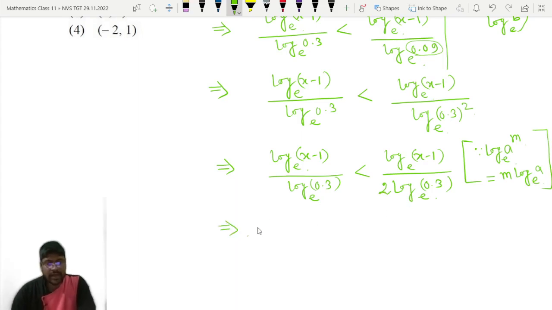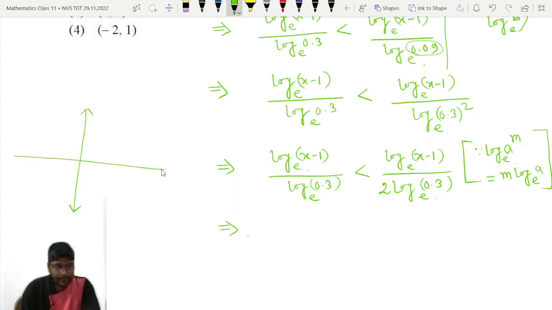Now the value of log 0.3 is what? Can you tell? What is the graph of log x? You need to know the graph of log x. This is the y-axis and this is the x-axis. This is the origin. This is the negative x-axis, x dash. This is x, this is y, and this is y dash. So the graph of log x will be something like this.